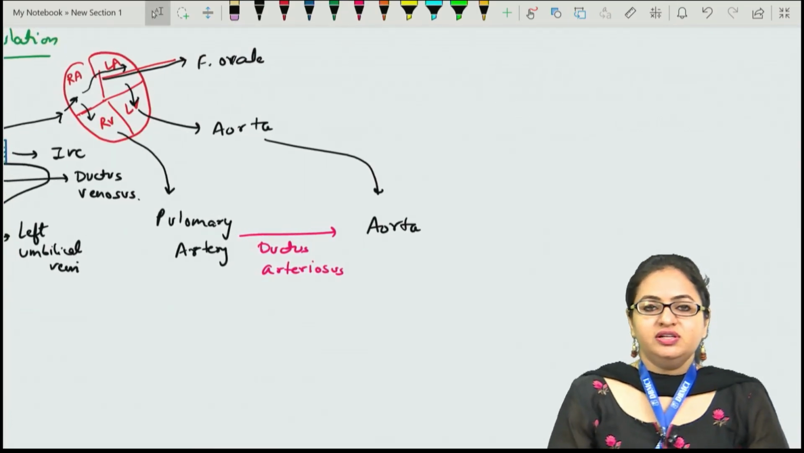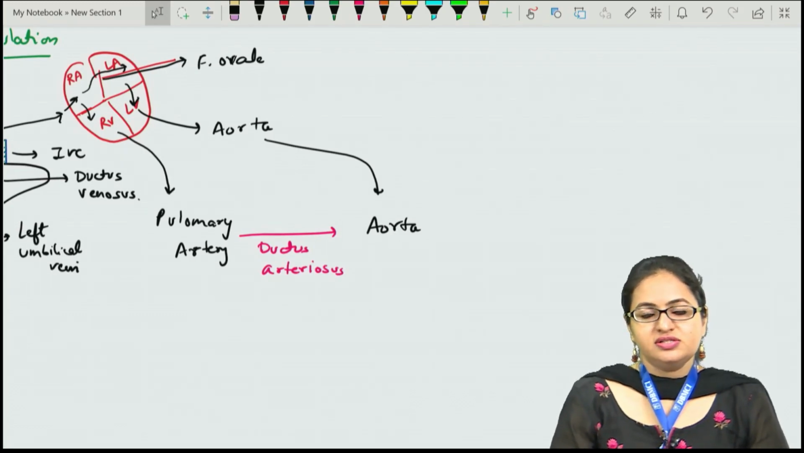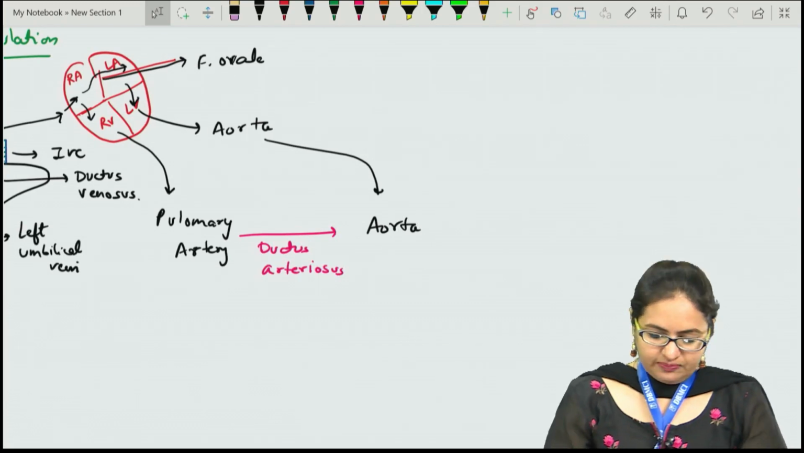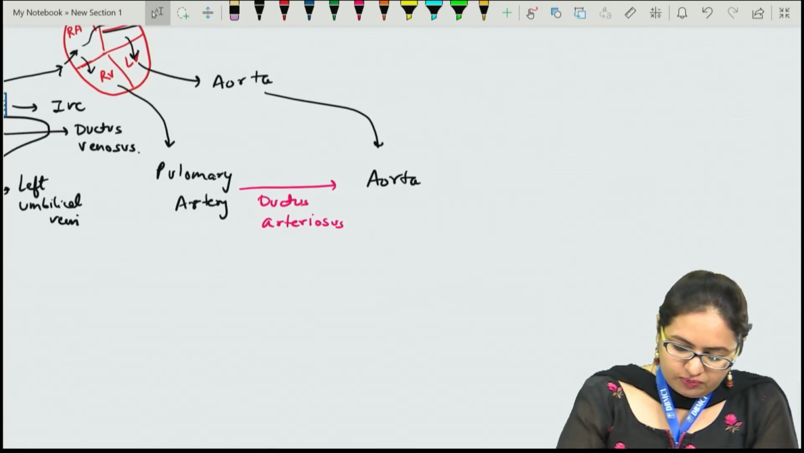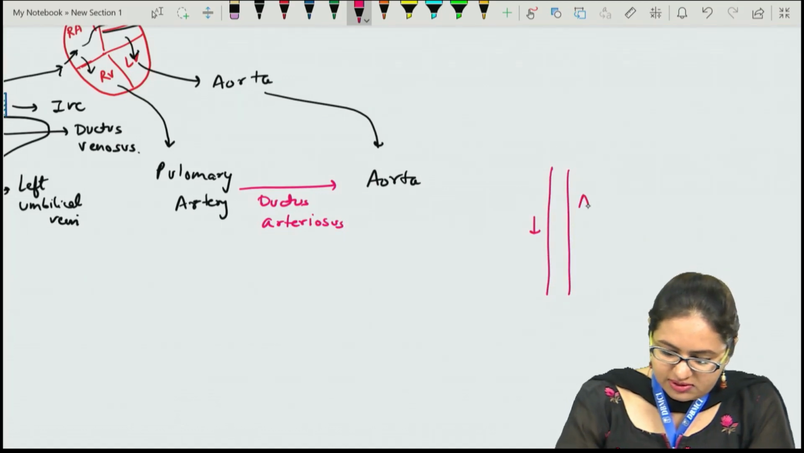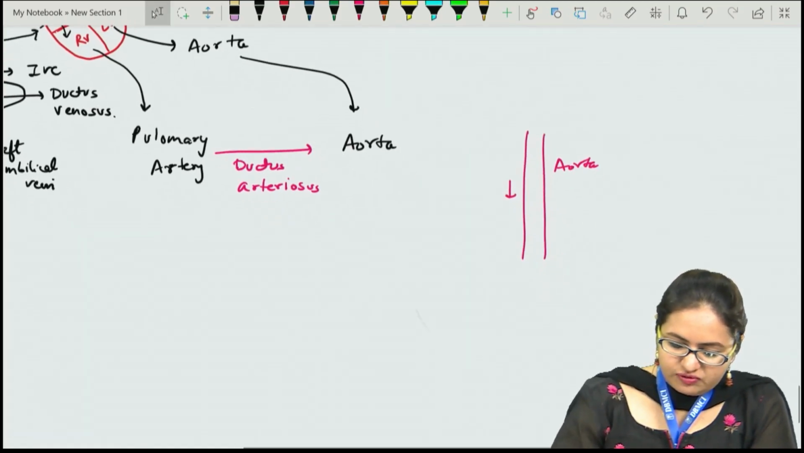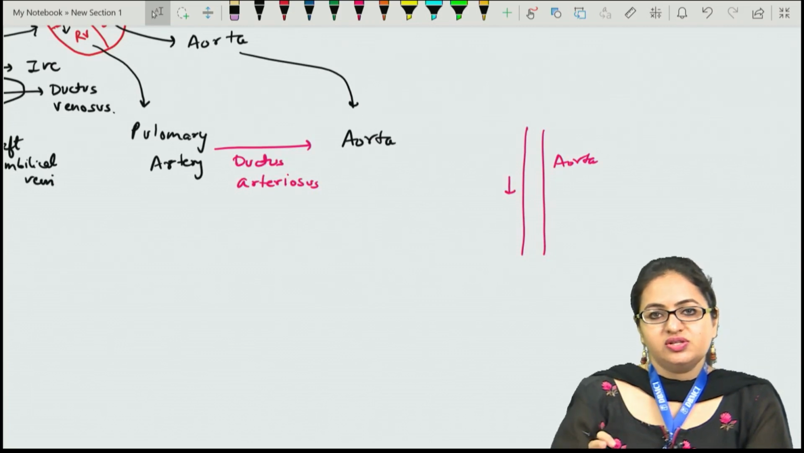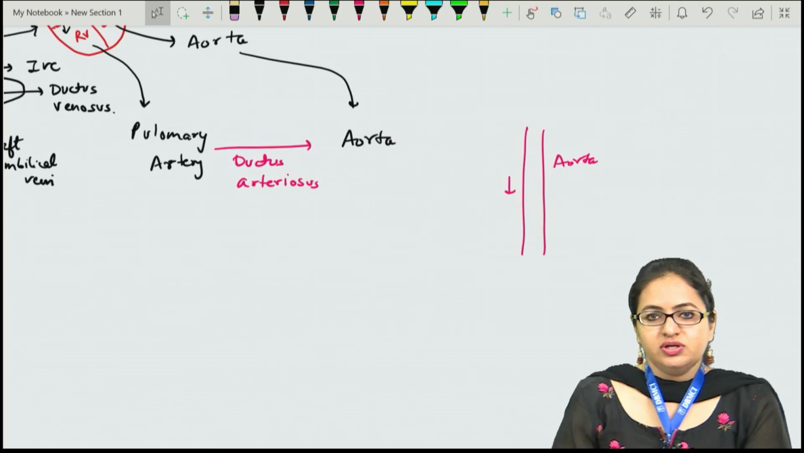Now the aorta, when it gives off its branches, the subclavian arteries and the common carotid arteries, the oxygenated blood is distributed to the head and neck portion and to the limbs. Further, the blood is now flowing down through the aorta. This is the aorta. The descending aorta is giving branches, the abdominal aorta is giving branches, and the whole of the blood is distributed throughout the body.